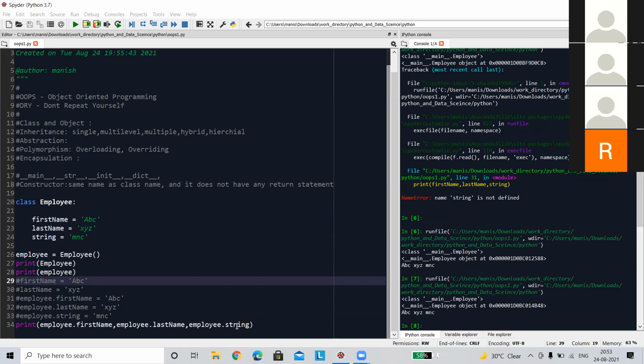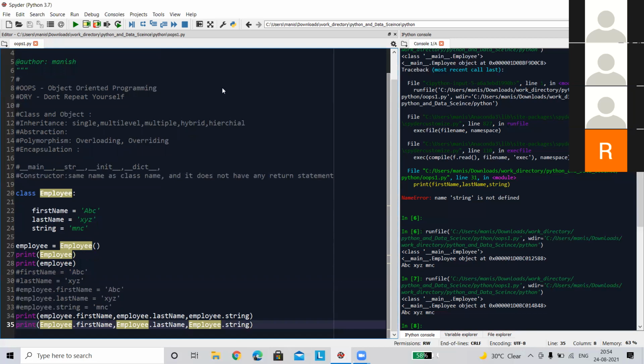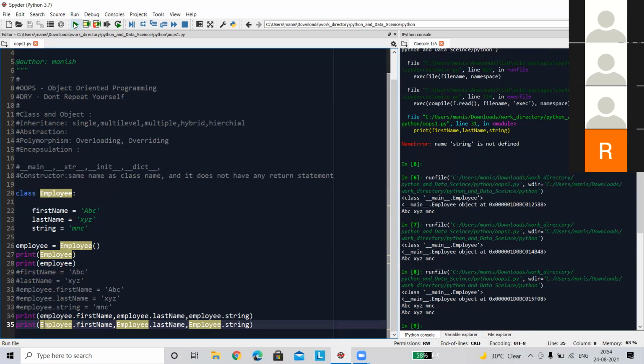Now I call all the variables using that method, using the object. Can I call the same thing using the class name? See, there will be no error, we can call it. So what is the difference between these two things? There is always a confusion, so let me show you.